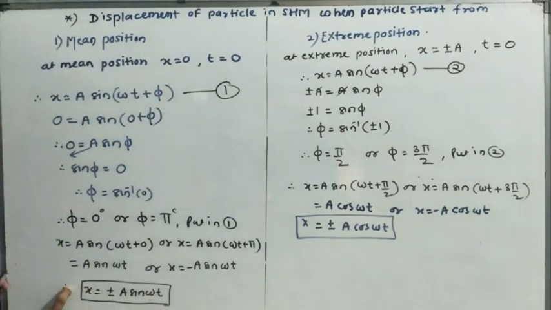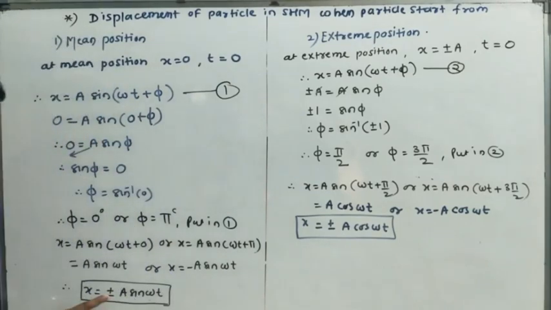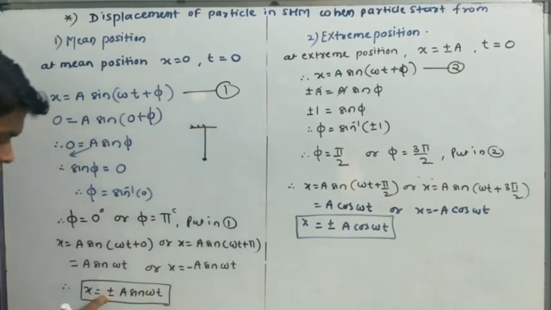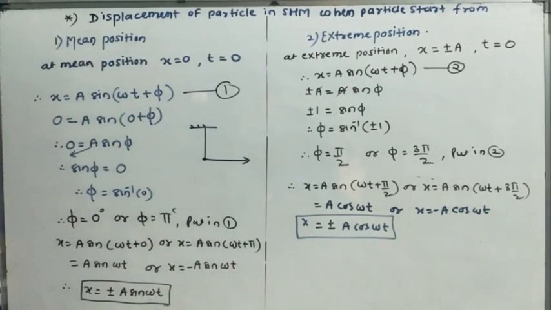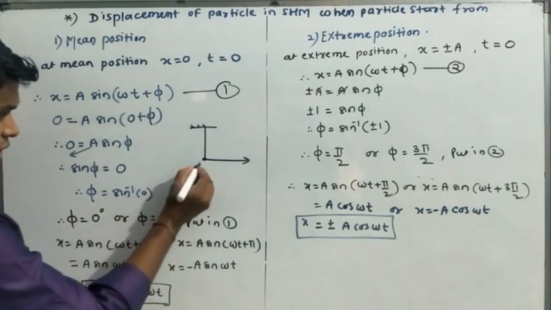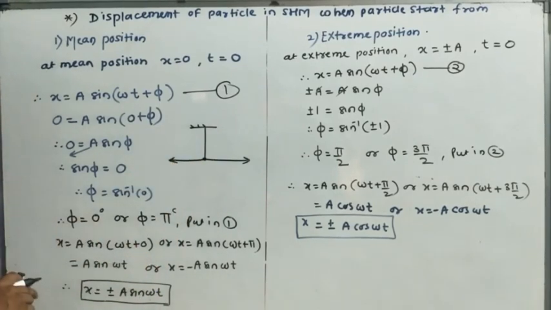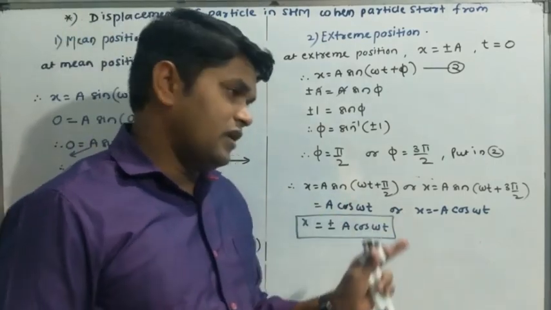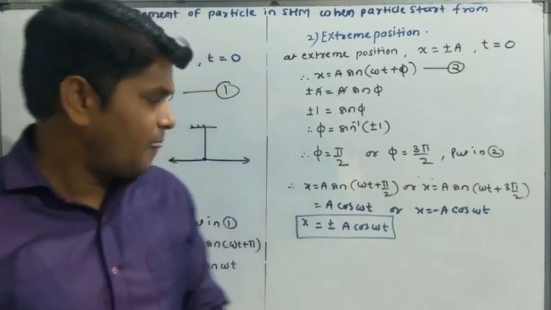Okay, in this equation and in this equation, this plus and minus indicate that, suppose this is the mean position, if we have plus sign, then the particle is moving toward the positive direction of x-axis, and if we have negative sign, then the particle or the object is moving in the negative direction of x-axis. Similarly for this. Understood? Positive means toward the positive direction of x-axis, negative means toward the negative direction of x-axis. Understood?